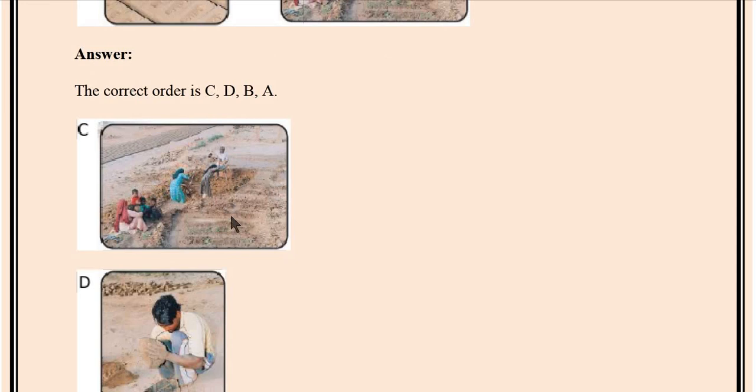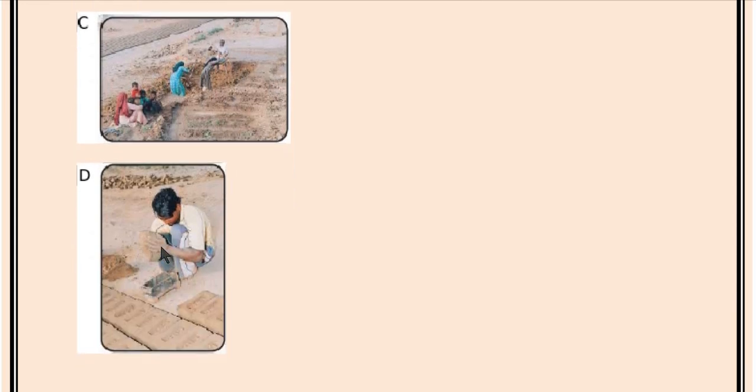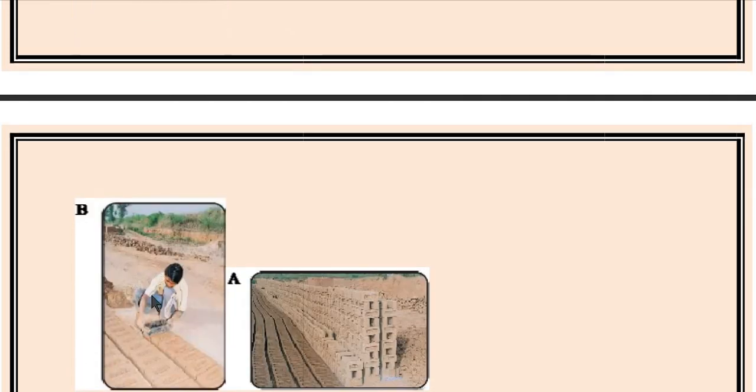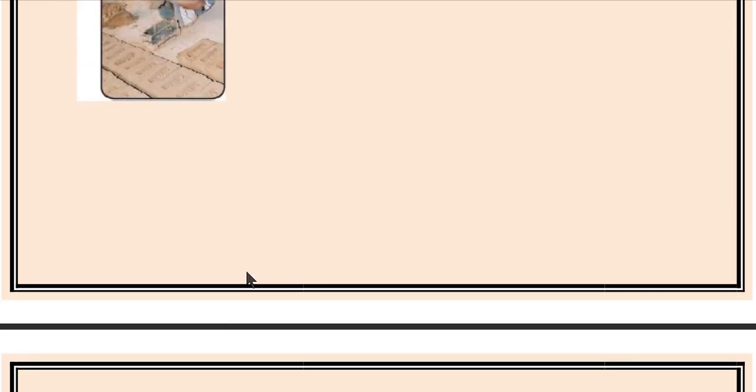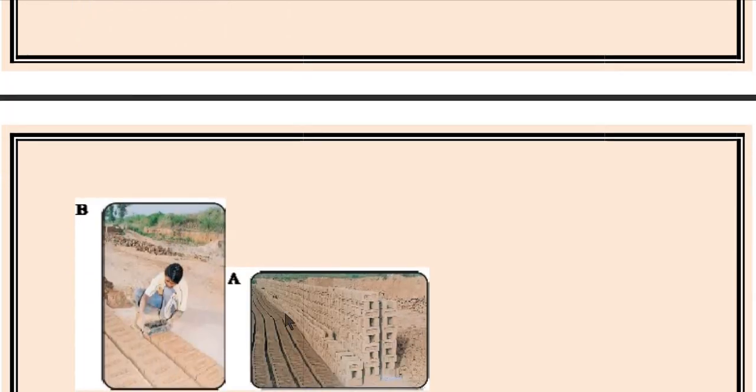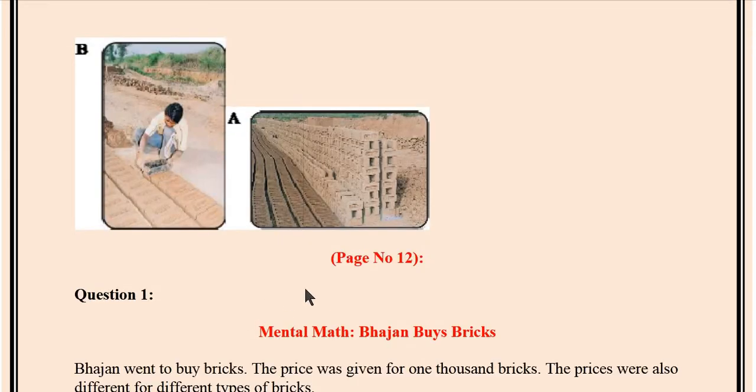C. Prepare the mud. D. Mold the mud inside the mold. B. Unmold the mud outside and make the brick. And afterward, arrange all the bricks in a line. So this way, the correct answer is C, D, B and A.